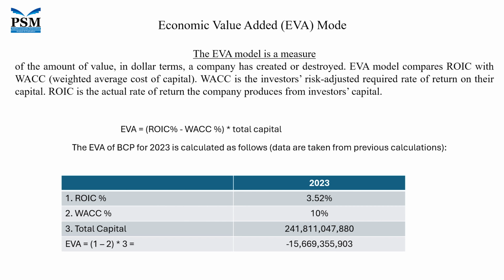Destroyed in the sense that the company's profitability was much lower than the cost of capital, or the rate of return required, expected by the shareholders. So we say this company was not successful in the year 2023 because it did not perform to the expectation of the shareholders.